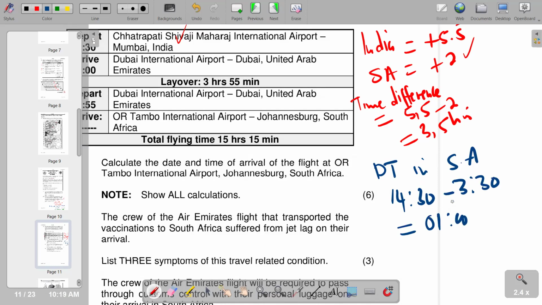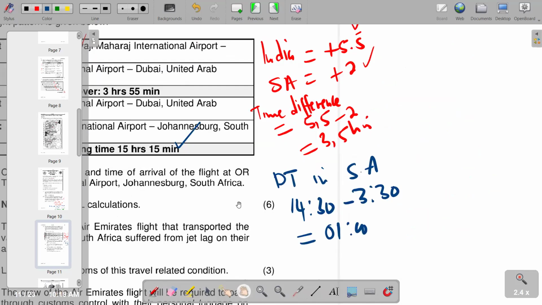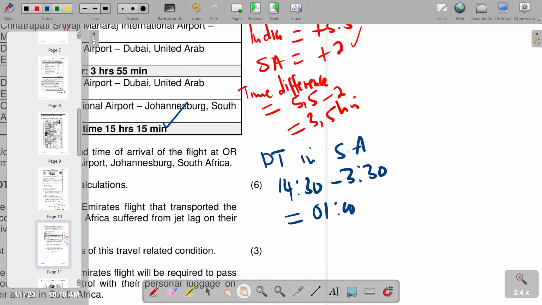And then we check in terms of the total flying time that we have. We are given total flying time as 15 hours, 15 minutes. So that's the time that we are going to add there. So we now say 0100 plus 15 hours, 15 minutes. So we add, we get 16:15.